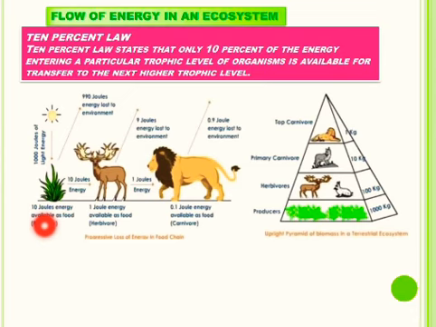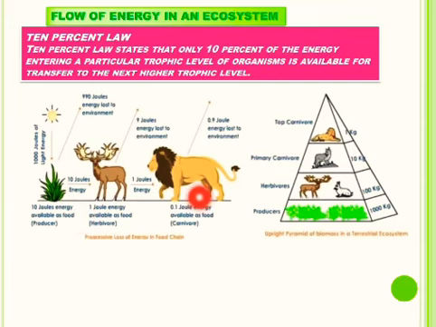So according to 10% law, only 10 joules of energy is available to the producer level, and 10% of 10 joules of this energy, that is 1 joule, is available to these herbivores, and 10% of 1 joule of energy is available to the third trophic level, to these carnivores, that is tiger. What we conclude from this 10% law?